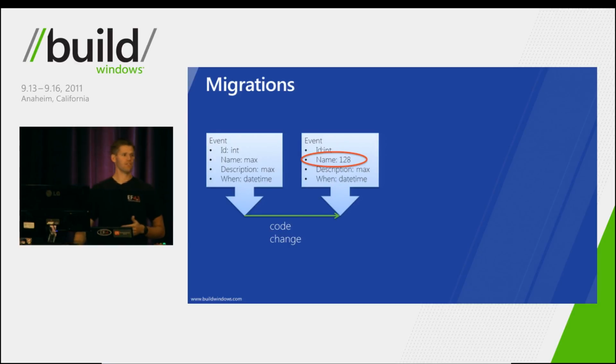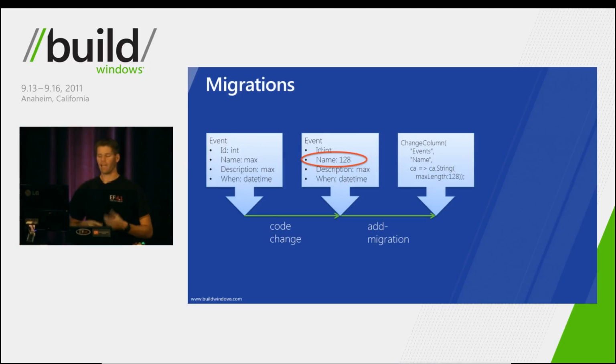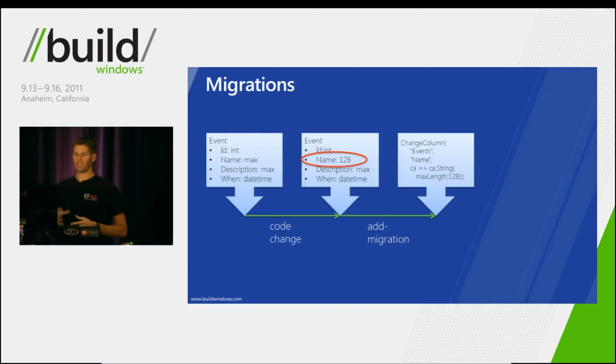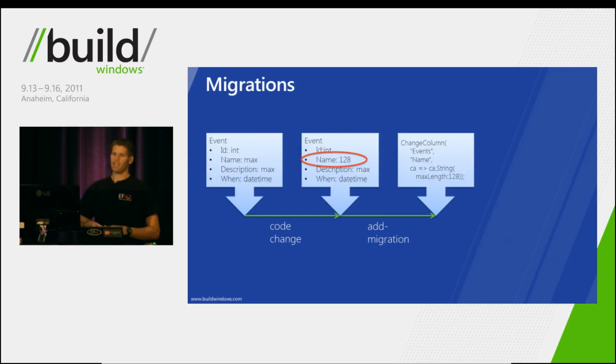So this is where we can use the first of our Entity Framework Migrations commands, and it's Add-Migration. Now, Add-Migration does two very important things. The first thing is it does a diff, or a schema compare, between your current model and the model you had before. And it builds a sort of diffgram. And in this case, that diffgram contains the information that the name column's length changed from max to 128. Now, the second thing Add-Migration does is it then scaffolds out C# or VB code for you to represent that database change.